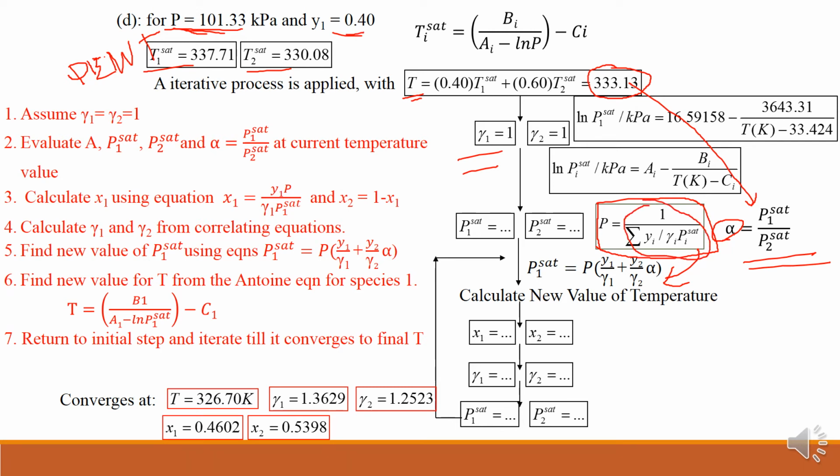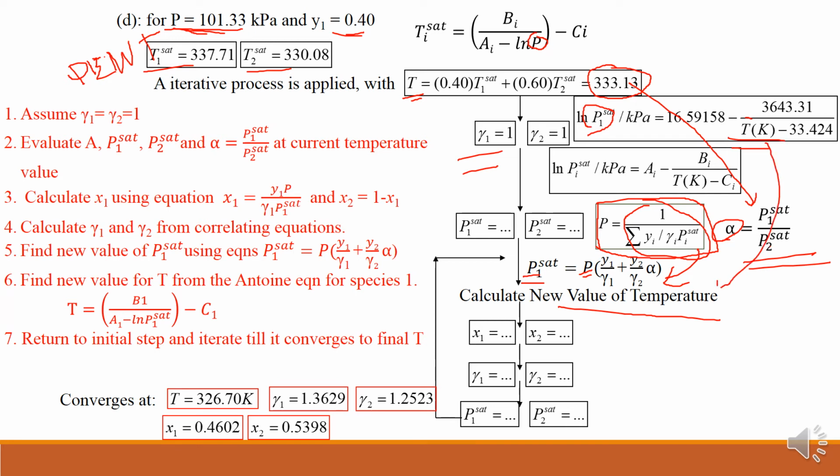Y1 is given, Y2 is given. Gamma 1, gamma 2 as 1, alpha is calculated like this, total pressure is given as 101.33. So I will get P1 saturated. Once I get P1 saturated, I will calculate a new value of temperature from the entire equation, because as soon as I substitute P1 saturated here, I will get a new value of temperature.